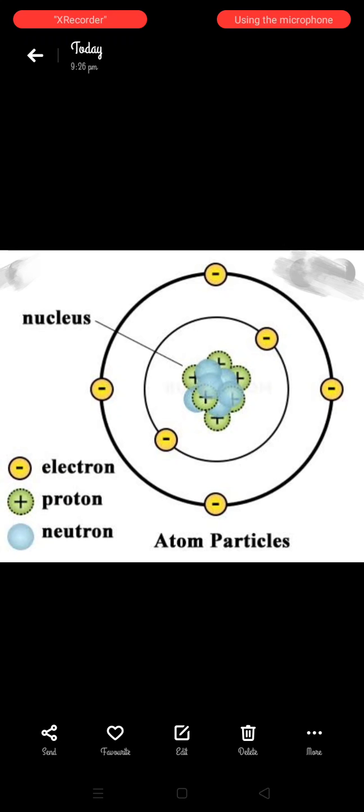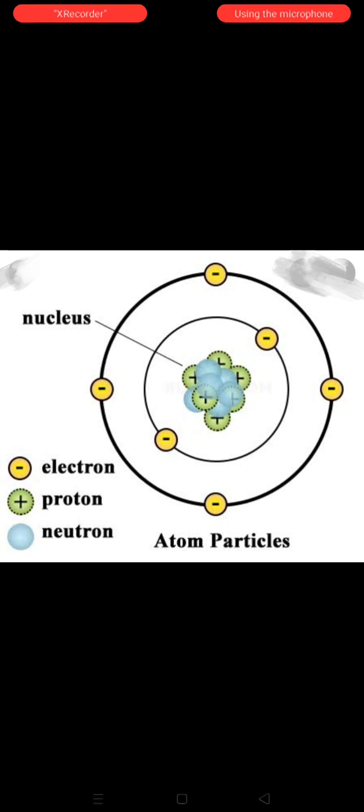For example, water: H is hydrogen, O is oxygen. When they combine with each other they form water, that is H2O. Sulfur dioxide: sulfur is an element, oxygen is another element. When they both combine with each other they form sulfur dioxide, that is SO2.